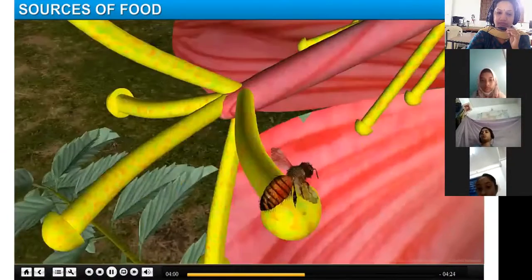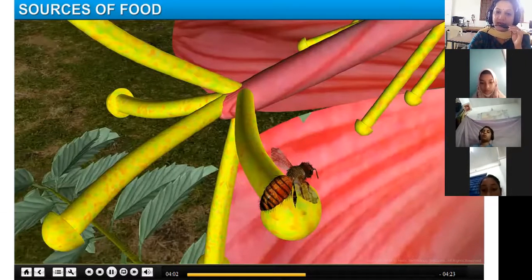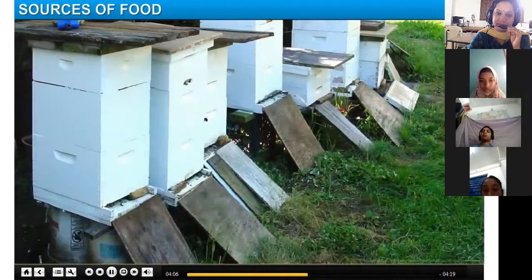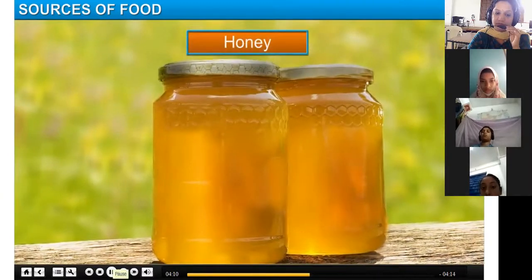Honeybees gather nectar from different flowers. So what does a honeybee do? It will fly and gather nectar from the flower. From the flower, it will collect all the nectar whatever is needed for it. It will collect the nectar and convert it into honey, which is then stored in the beehive. Honey is a sweet fluid.